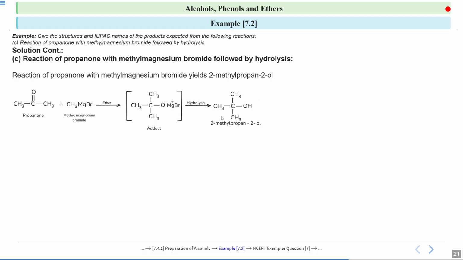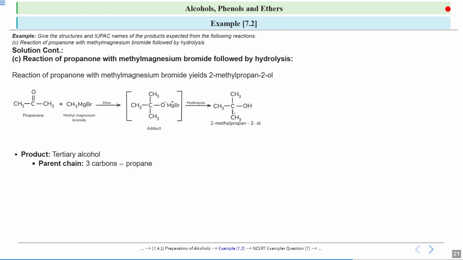So one alcohol is formed and the other is MgOHBr. So this is a tertiary alcohol. See, this carbon is further connected to 3 other carbons, so this is a tertiary alcohol. I told you whenever there is a ketone, in the case of Grignard reagent, your ketone will form a tertiary alcohol. So the product is a tertiary alcohol.